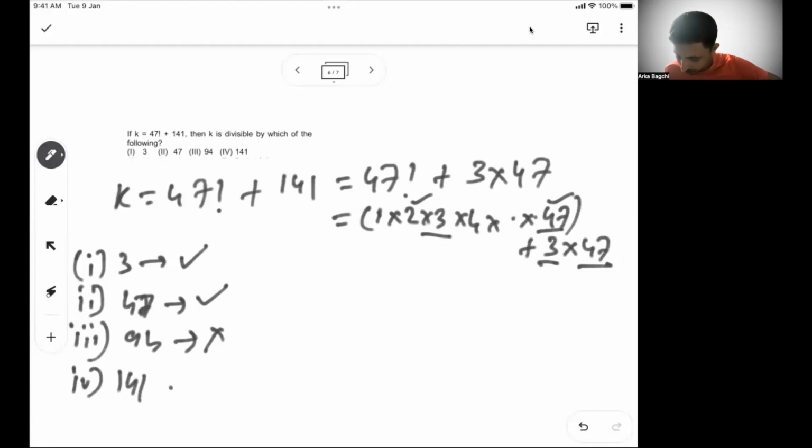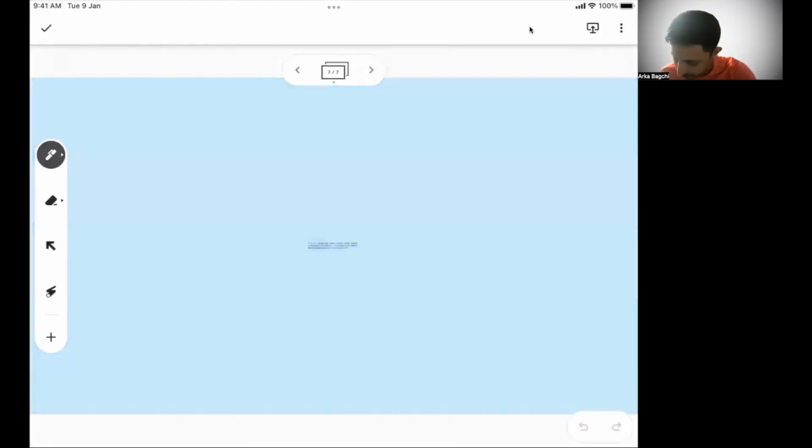Let's take 141. In the first case, again, I can do 47 and 3 multiplication and get 141 out from the first one. And the second one also has anyway a 141. So 141 is coming out of both the terms, and that's why 141 can completely divide 47 factorial plus 141. So 3, 47 and 141, all of these can divide the given term, which is k. But 94 is not, because there is no 2 in the second term, which can be multiplied with 47 to give you 94. Yeah. Move to the next problem.